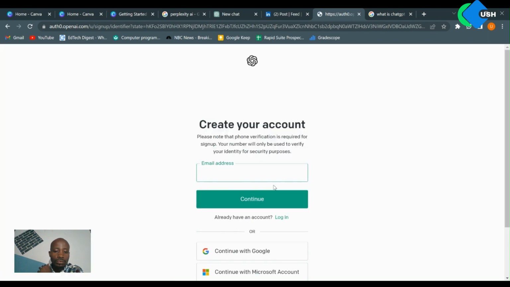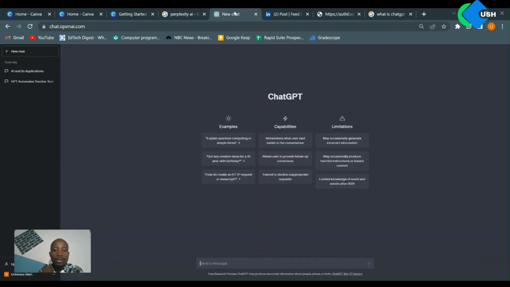Now you're going to follow the process, provide your email address, and click continue so that you're able to log in. Now when you log in, you're going to see this interface here. This is where all the magic happens, and we're going to be exploring this interface, and we're going to be doing a lot of things that are going to be beneficial to us as teachers. So let's get started with the first task for ChatGPT.